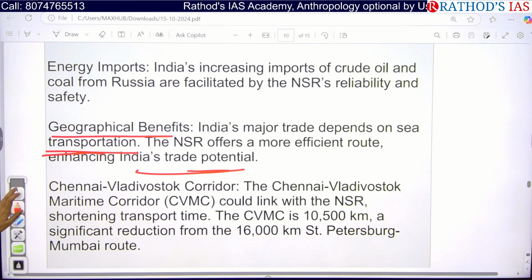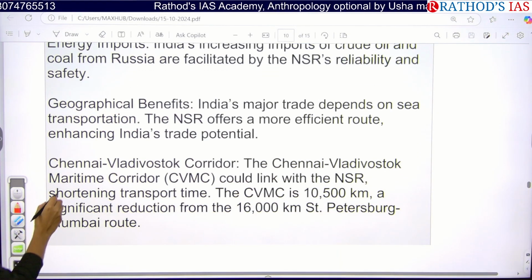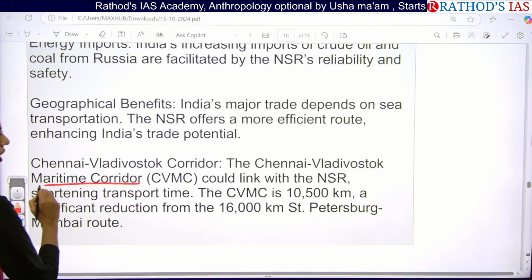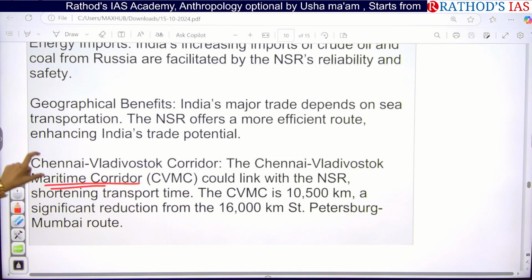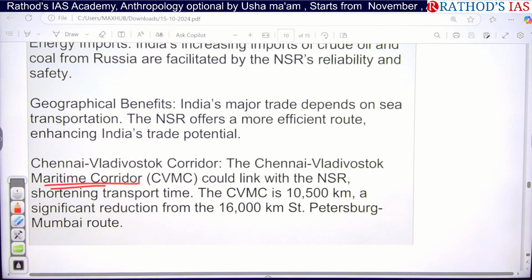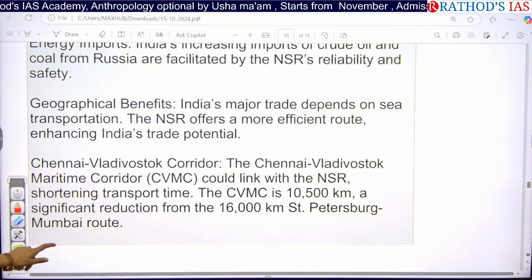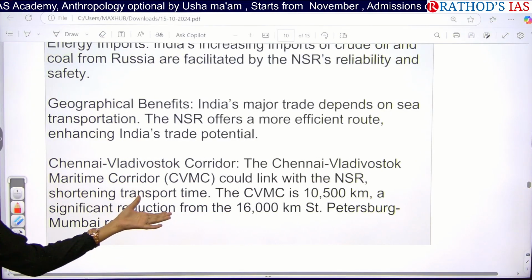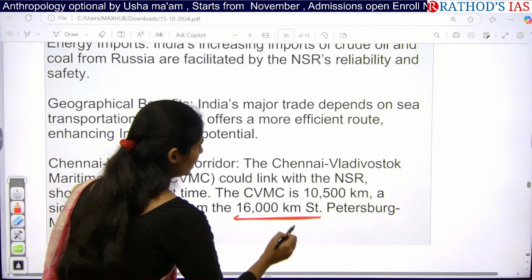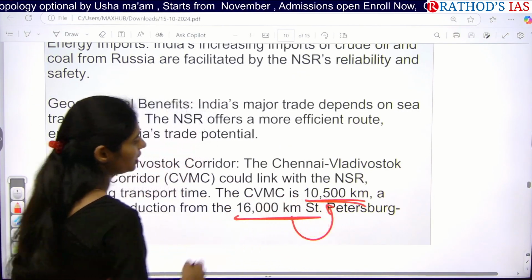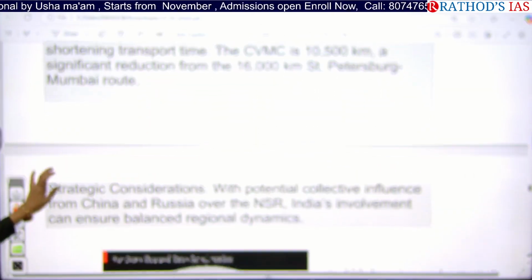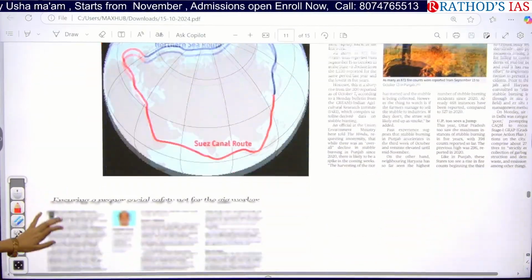And even we want to invest in the Chennai-Vladivostok corridor. It is like a maritime corridor between India and Russia. So this corridor will be linking to the NSR so that we will have the advantage of shortening transport time. Actually from 16,000 kilometers we can decrease the length to 10,500 kilometers of transportation. So because of all these things, yes, we are interested in this NSR.